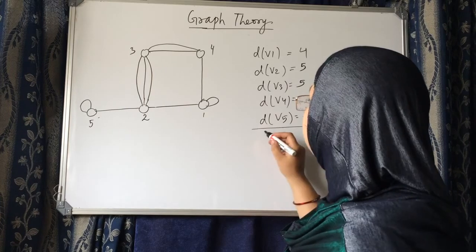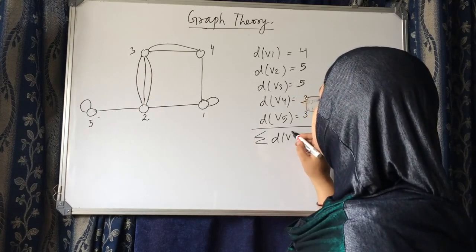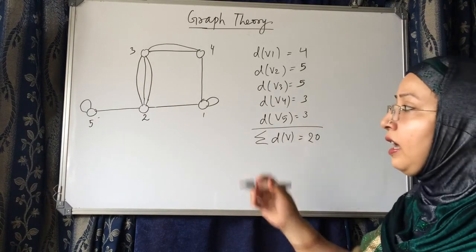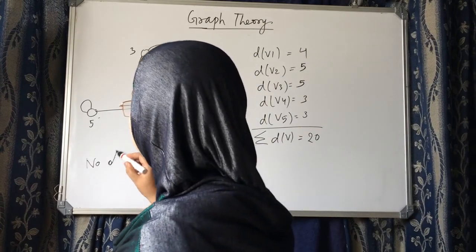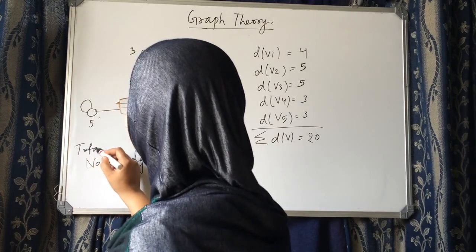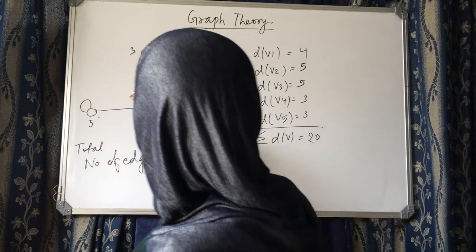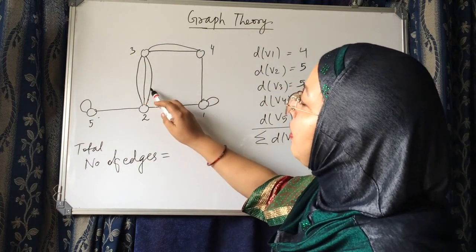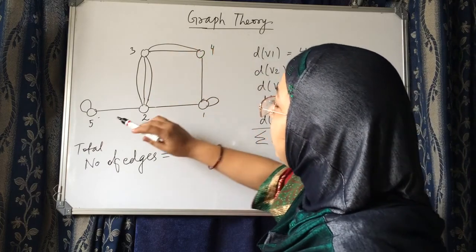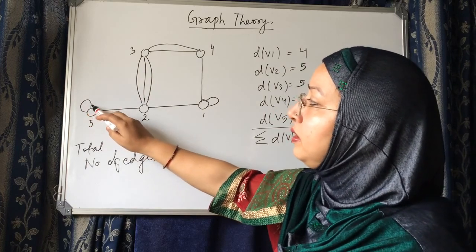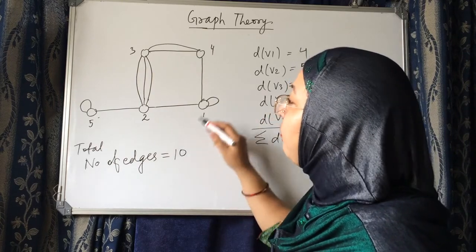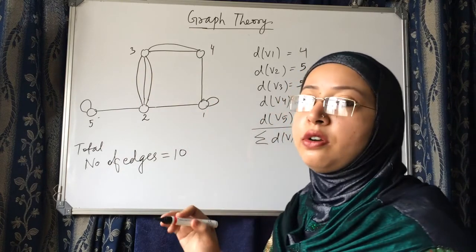Now we will add the sum of all the degrees. What will it be? 16 plus 4, 20. And now find out the total number of edges here. 1 plus 3, 4. 4 plus 2, 6. Plus 1, 7. 8. And the self loop, this one is 1 edge, 9, and this one is 1 edge, 10. In case of edges, a self loop is counted once.